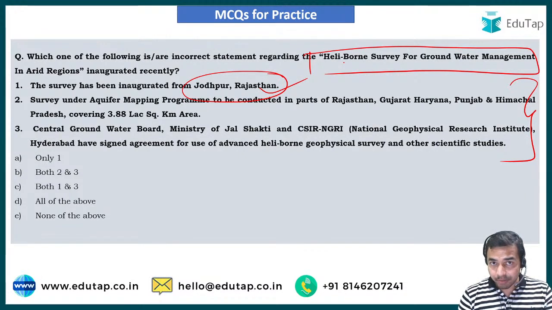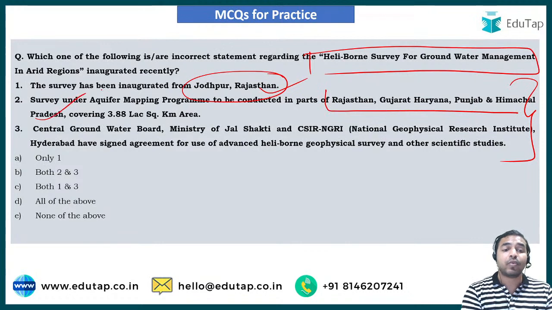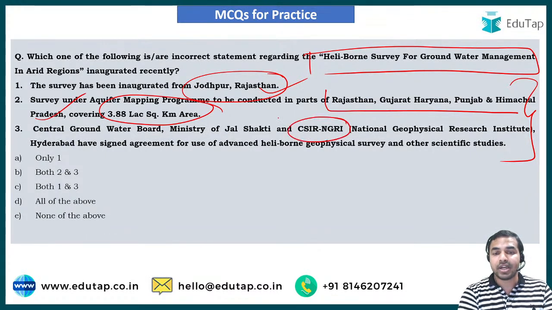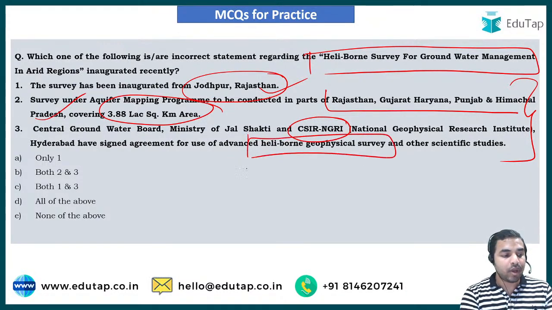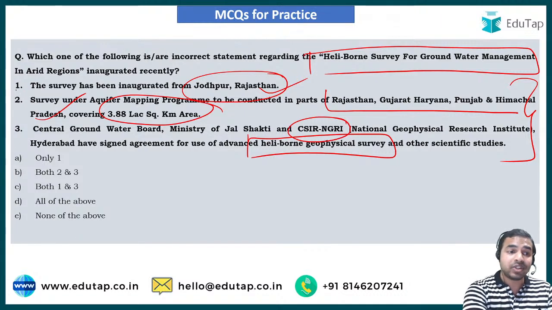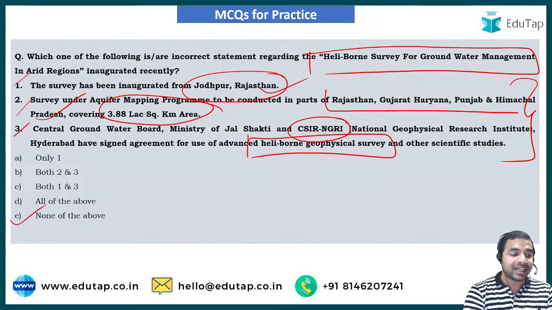If we talk about the second statement, it says that surveys under the aquifer mapping program will be conducted in parts of Rajasthan, Gujarat, Haryana, Punjab, and Himachal Pradesh with a target of 3.88 lakh square kilometer area. The third statement says that the Central Groundwater Board under the Ministry of Jal Shakti and CSIR NGRI have signed an agreement for the use of advanced Heliborn geophysical survey and other scientific studies. So my dear friends, as per our discussion, all these three statements are correct. And that's why the right answer to this question is option E, that is none of the above.